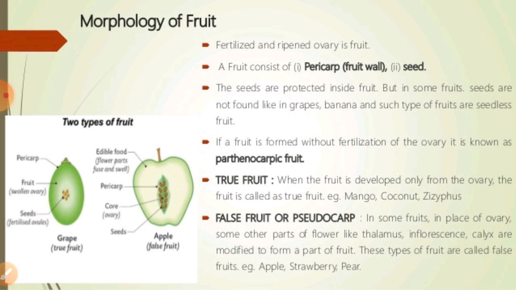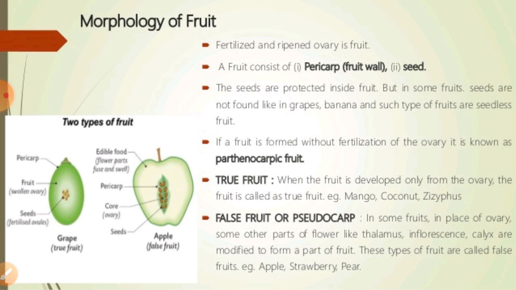But sometimes people talk about true fruits and false fruits. For that we have to know that when the fruit develops from the fertilized ovary, it is called a true fruit. As we can see, it has two parts, the pericarp and the seed.